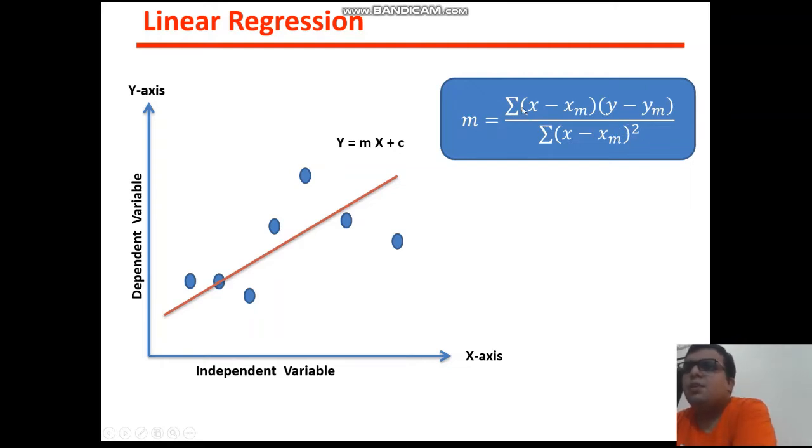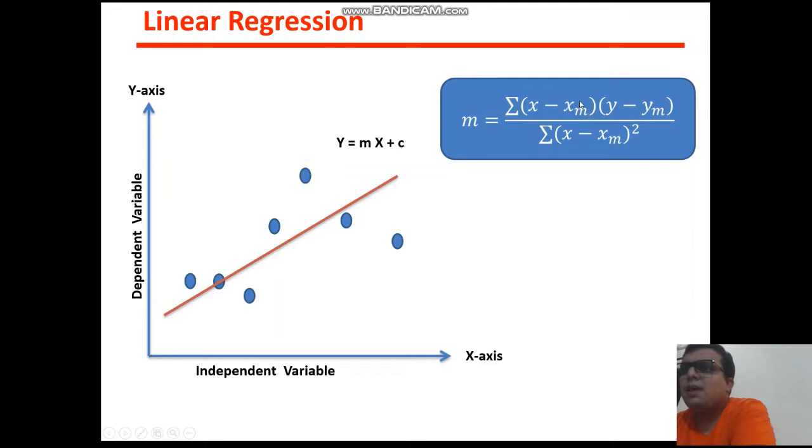Now xi contains all the x coordinates, and yi all the y coordinates of all the points. You need to take a summation here, and after that you will get this m.